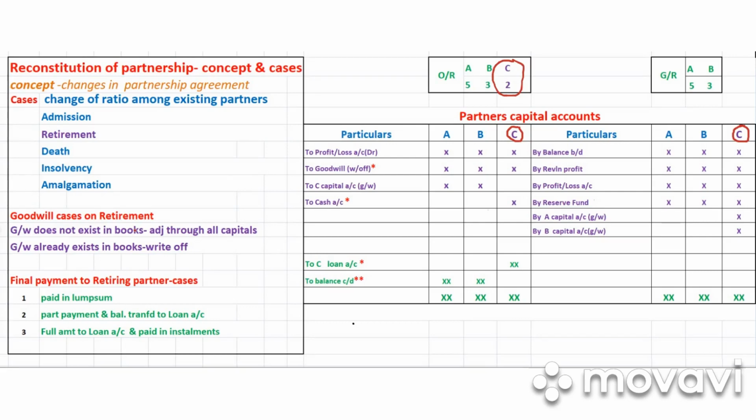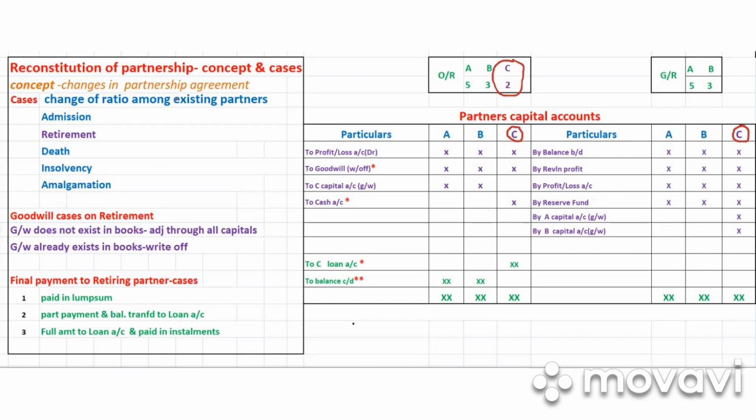This is also an example of reconstitution of partnership, because here also the existing partnership agreement, the partnership deed, comes to an end, and if they want, the remaining partners who are not retiring will start a new business. Everything is going to be changed. So in retirement it is more or less the same thing. The only difference is that the situation is just opposite.